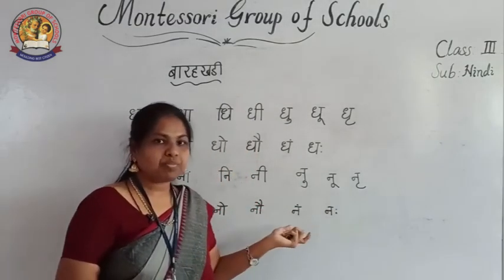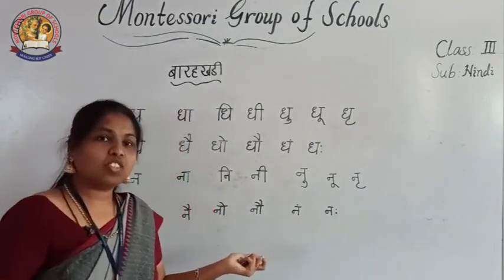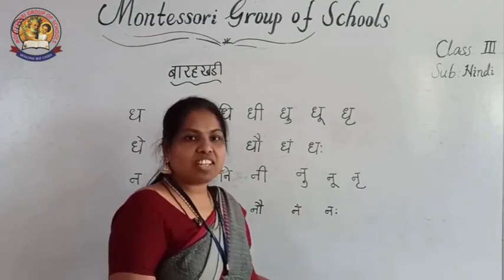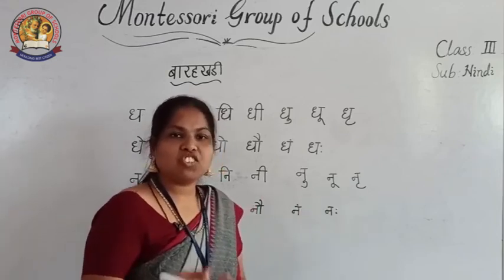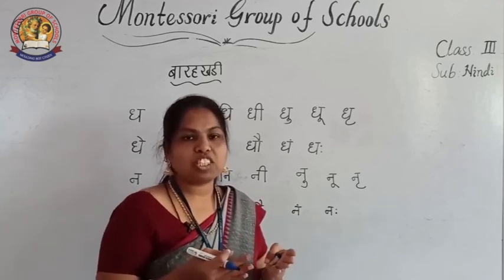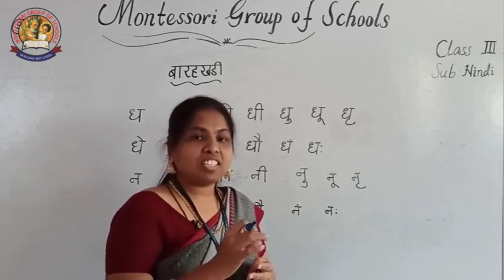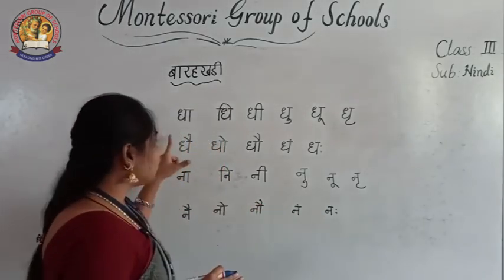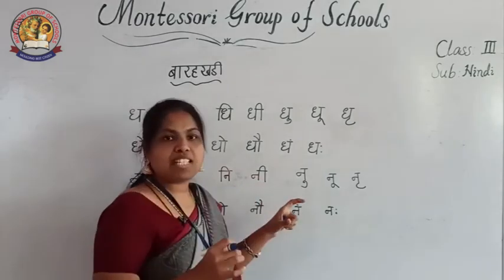See, by knowing this, what is the use? We can read a word, we can convert into a word. Easily we can find out what the word is and what the symbol in that one is. If you know the letter and the symbol, and you say both sounds mixed together, then if you take out the pronunciation, you can read anything. Okay children, but you must know all the letters compulsory and all the symbols compulsory.